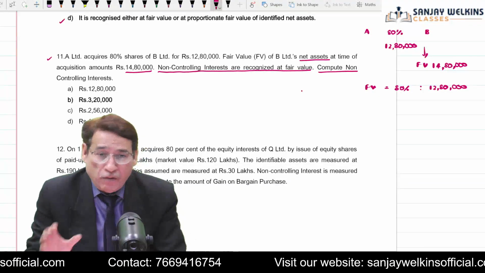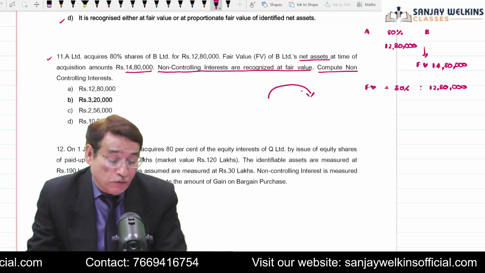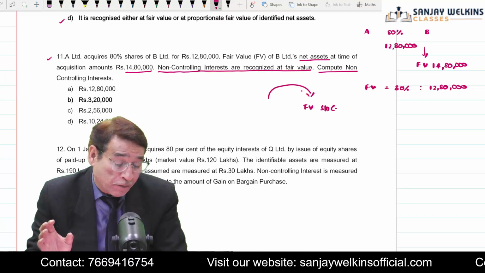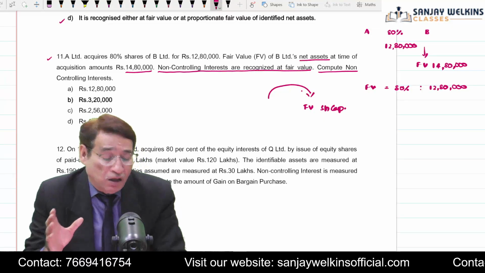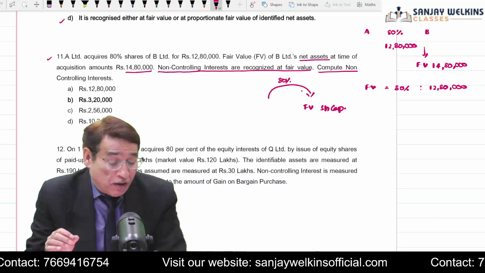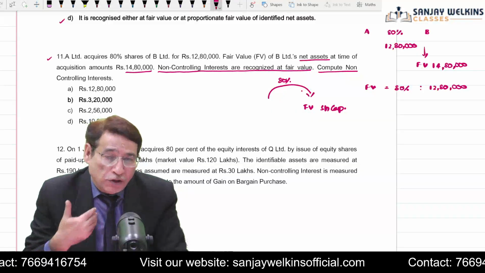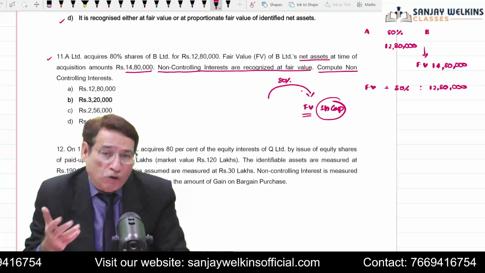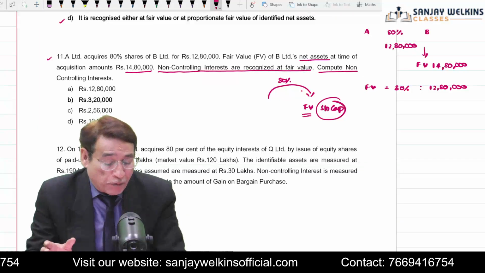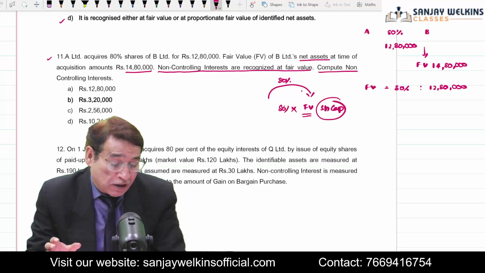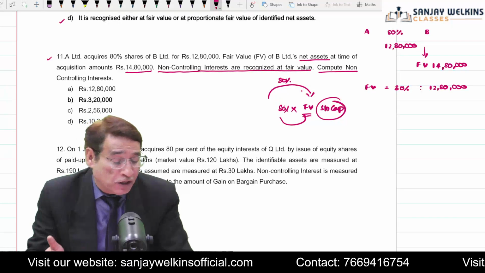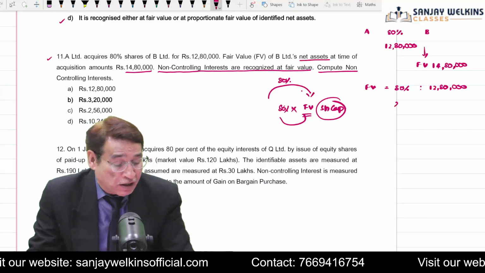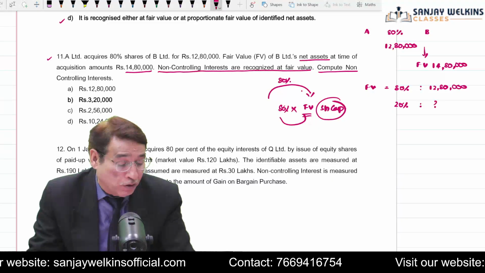It means that in practical life, when a particular company takes over another company, first of all we check the total fair value of the total share capital of the investee entity. If I am getting an 80% stake in the investee entity, how much am I going to pay? Generally, the rule is that whatever the share capital of the investee entity and its fair value will be, and proportionate control is 80%, this much amount I am going to pay. So I am saying here that for 80% control, the fair value will be considered at 12 lakh 80. So quite obviously now I need to find out the value of 20%.